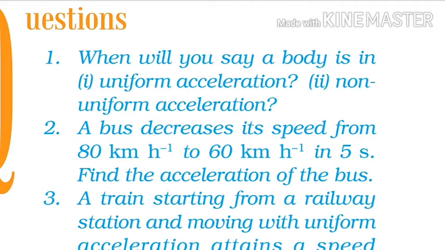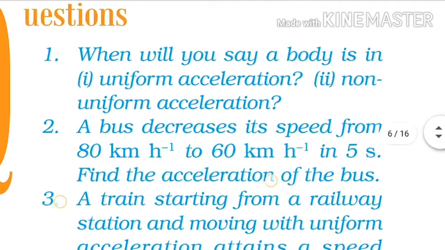So first we want to change the speed, that is 80 km per hour, into meter per second. So it must be multiplied by 5 by 18, and it provides us the value in meter per second. 60 also multiplied by 5 by 18 provides us the value of the speed of the bus in meter per second. So not 80 minus 60, but final speed minus initial speed, that is 60 minus 80, that is minus 20. Minus 20 multiplied by 5 by 18 whole divided by 5. This will be the total acceleration.